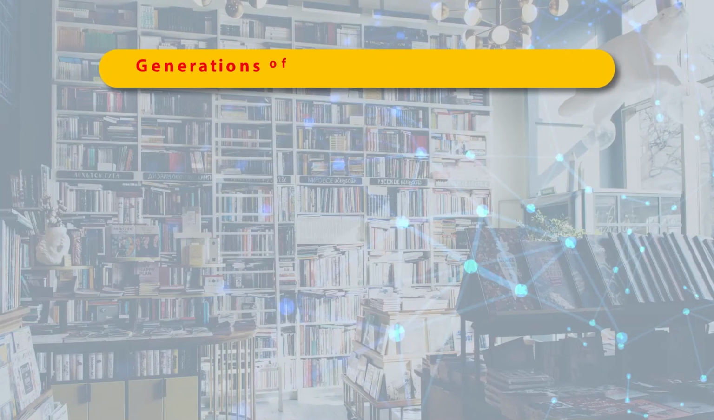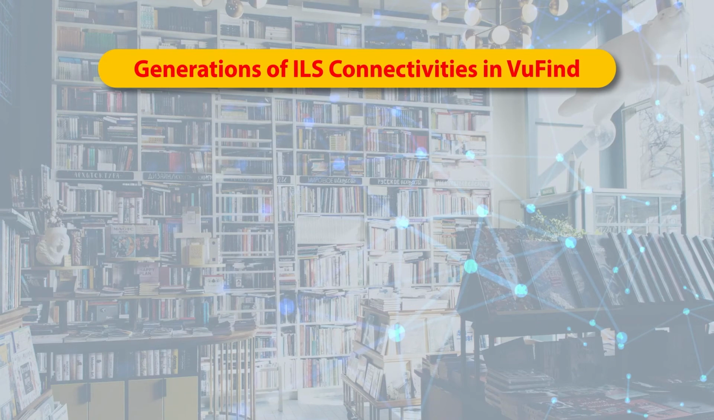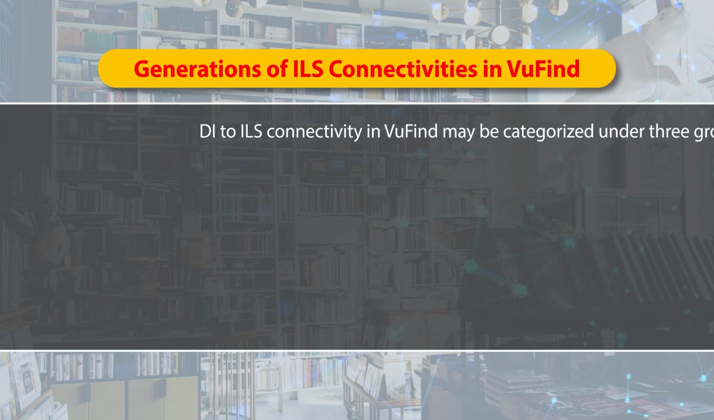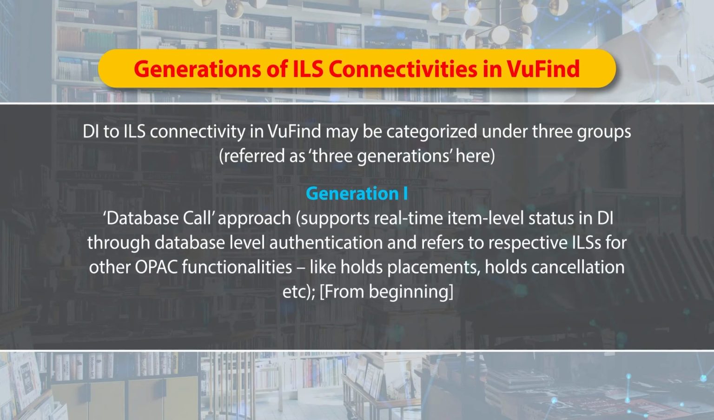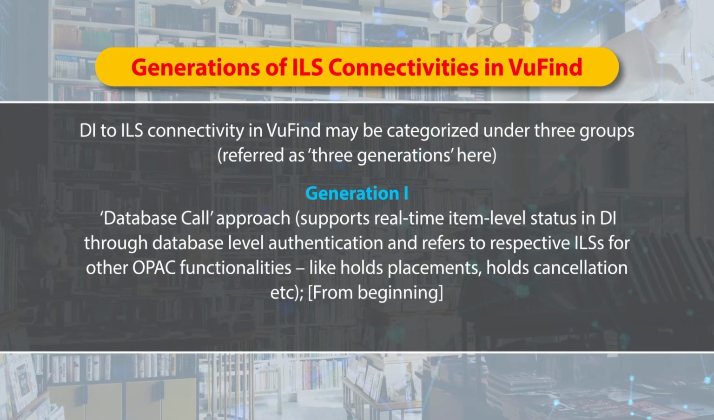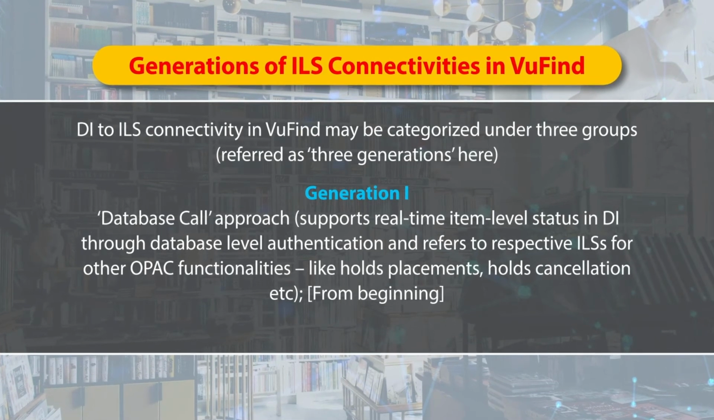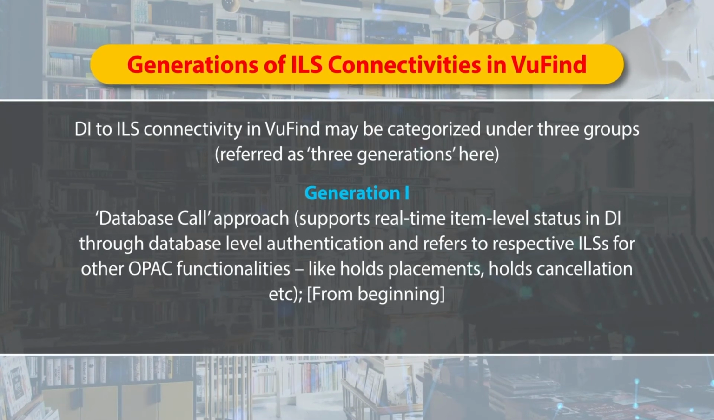So how is connectivity between the ILS and DI happening inside VuFind? We can categorize all these connectivity approaches into three generations. Generation one is the very first generation, the database call, where real time item level status can be shown in the DI through database level authentication. So we need to provide database level authentication.